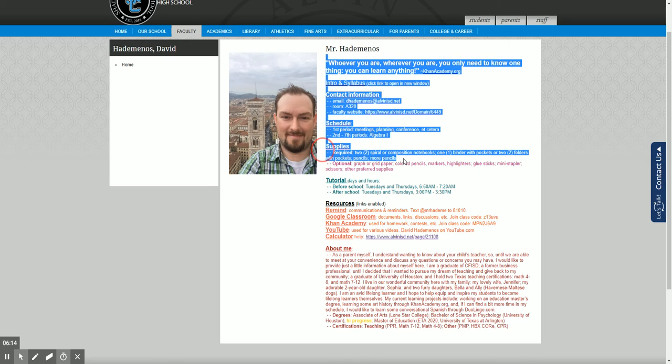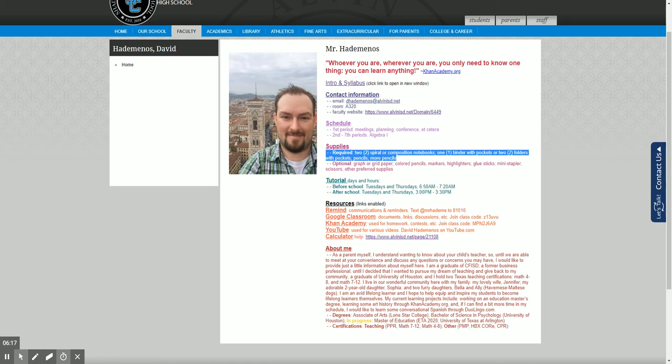Here are the supplies you're definitely going to need for sure. You need a couple of composition notebooks, something with pockets, either a couple folders or a binder, pencils, and yes, more pencils. Okay, optional. These are basically if you really like using these things. They're not necessarily required. So graph or grid paper, colored pencils, markers, etc. You can read through that.